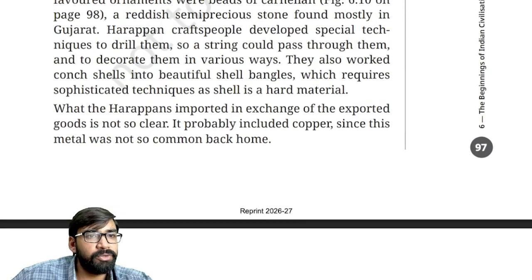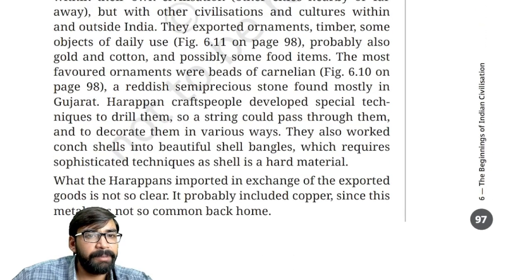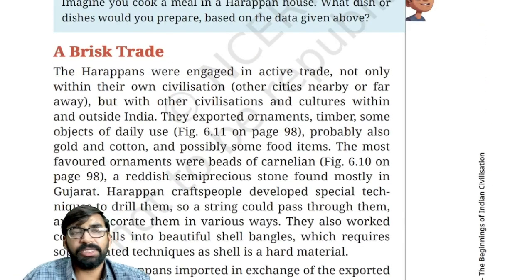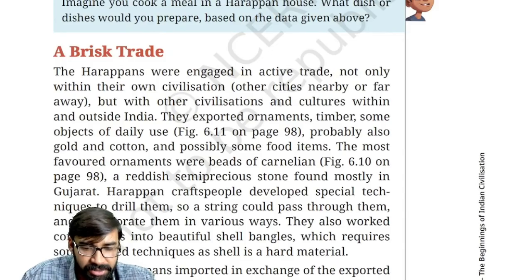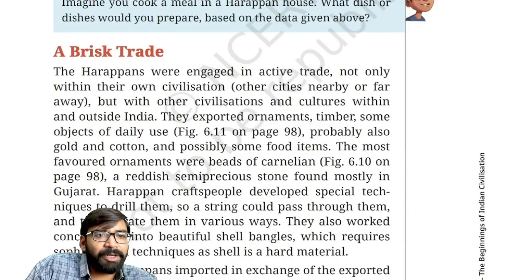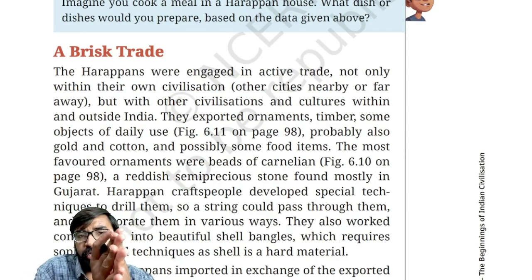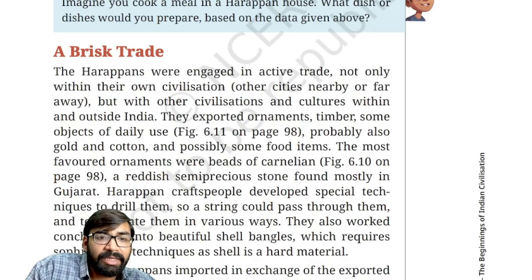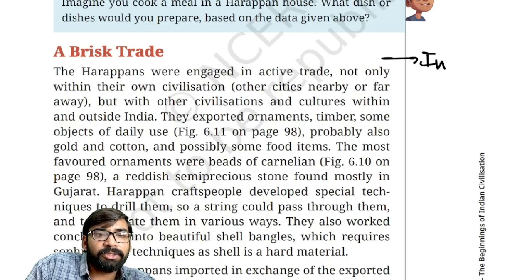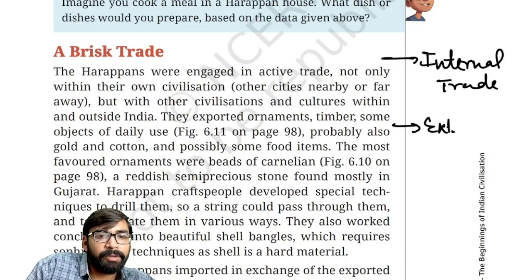Now, as you can see on your screen, this heading, a brisk trade. So, we'll try to understand this trade and commerce. With respect to trade and commerce, Harappan people engaged in both kinds of trade, that is internal trade as well as external trade.